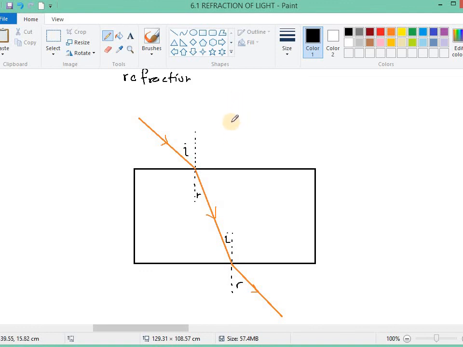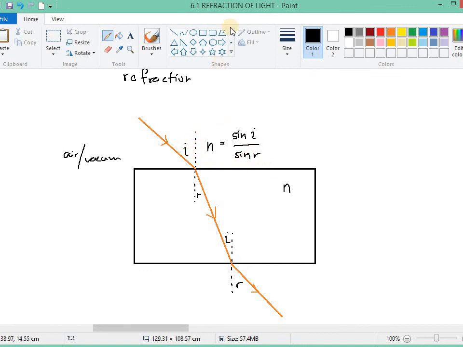When you want to calculate the refractive index of this material, this glass or perspex or whatever, by using the angle, that means on top here, when going from air or vacuum into the material, from air into the medium, the refractive index will be sin I over sin R like this.